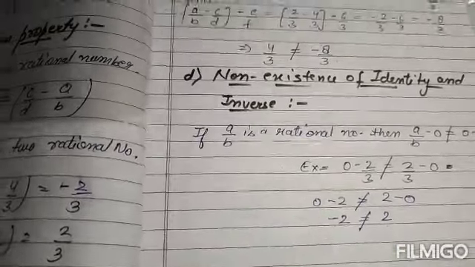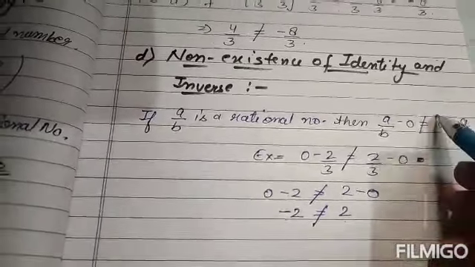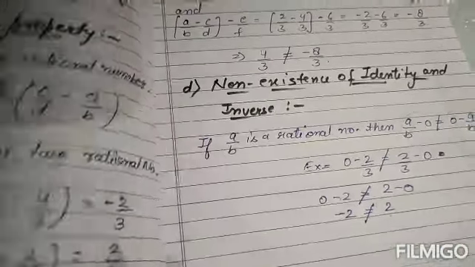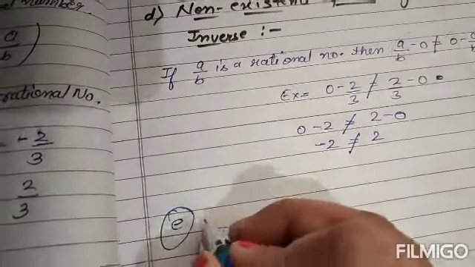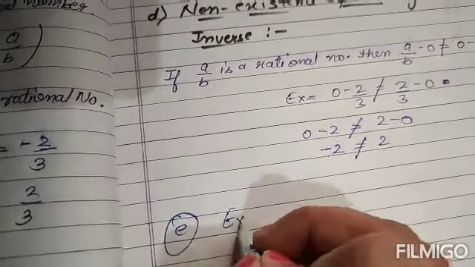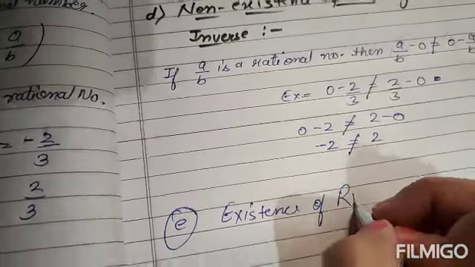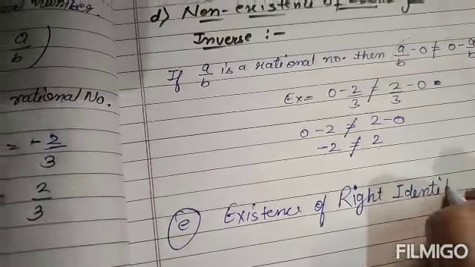Only what exists in the case of identity, if we take only the right hand side, is the right identity. What is right identity?